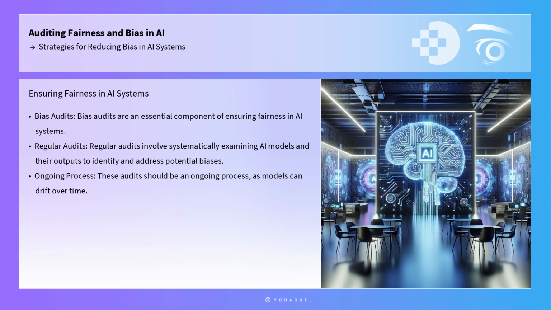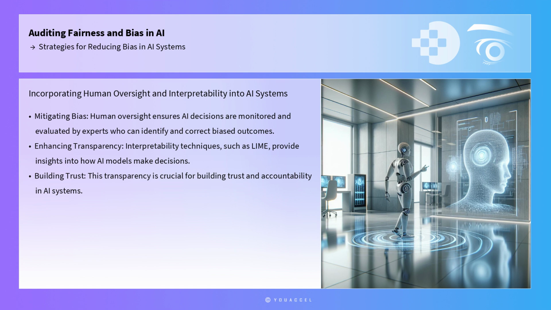Bias audits are an essential component of ensuring fairness in AI systems. Regular audits involve systematically examining AI models and their outputs to identify and address potential biases. This process can be facilitated by using frameworks such as the fairness, accountability, and transparency in machine learning principles, which provide guidelines for conducting thorough audits. These audits should be an ongoing process, as models can drift over time, and new biases may emerge as the underlying data changes.